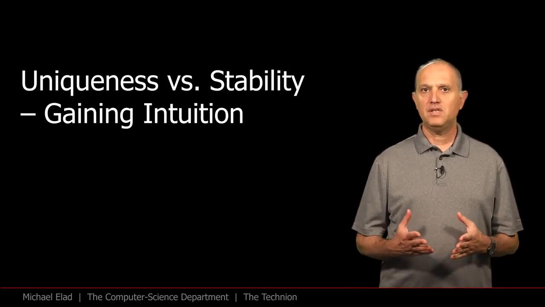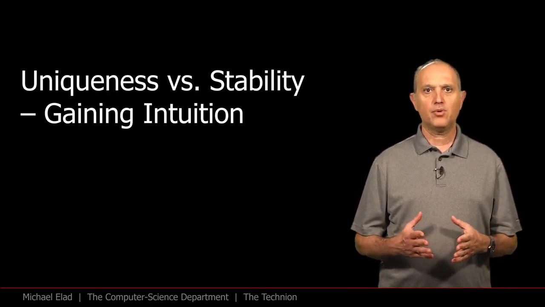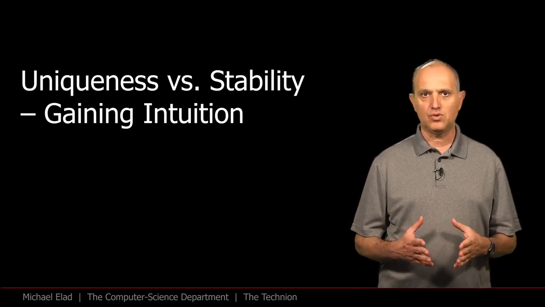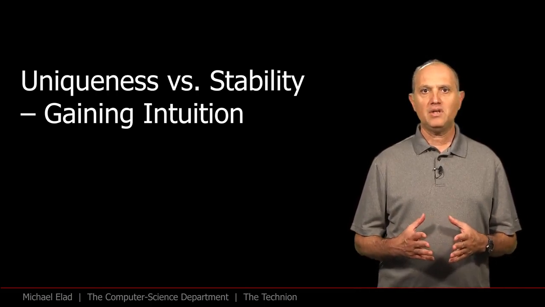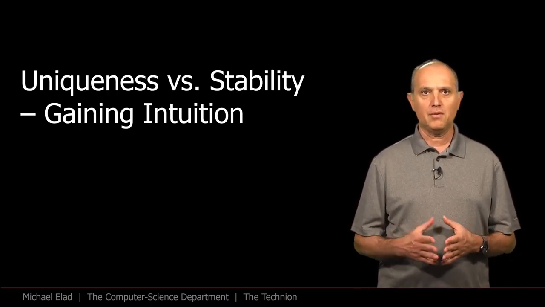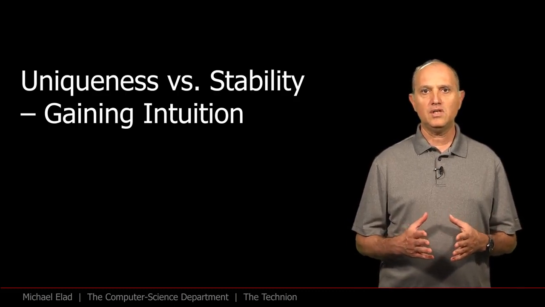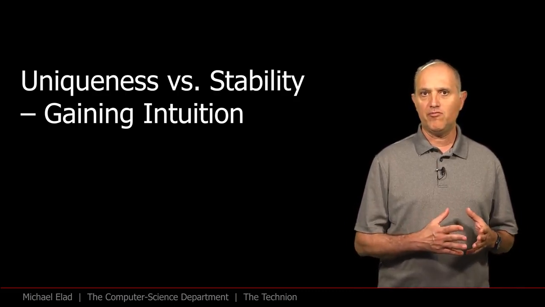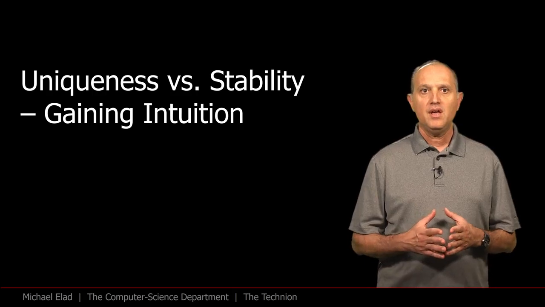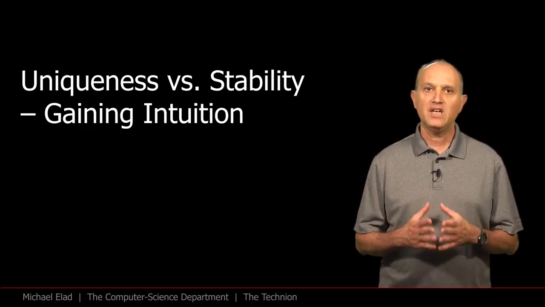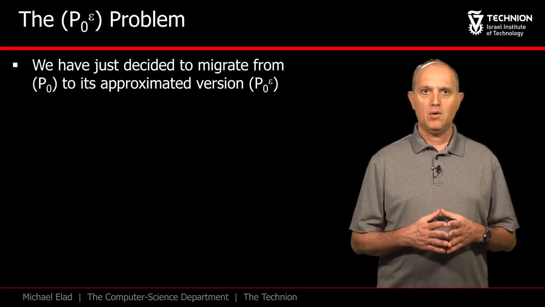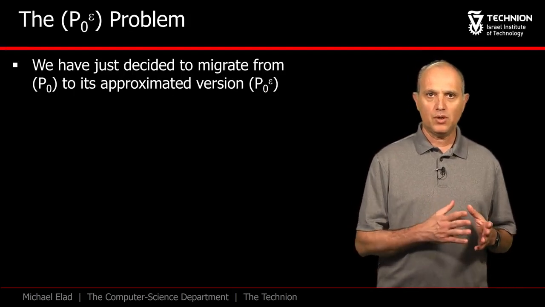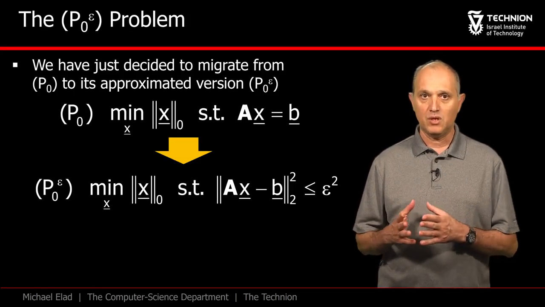We presented the P0 epsilon problem and met several approximation algorithms that aim to solve it. We now turn to theoretically analyze this problem and these algorithms. Our broad goal is to generalize theoretical claims we have posed for the P0 problem, and the starting point is the issue of uniqueness. Our path took us from the P0 problem to its approximate version, P0 epsilon.